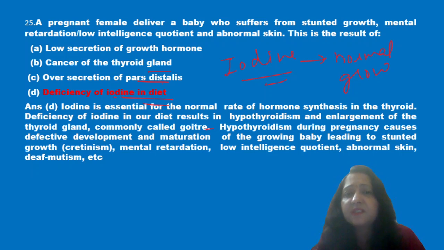So deficiency of iodine in the diet causes hypothyroidism and enlargement of thyroid gland. So if in pregnancy there is hypothyroidism, then definitely it will lead to defective development and maturation of the fetus. So option D is the right answer, that is deficiency of iodine in diet.